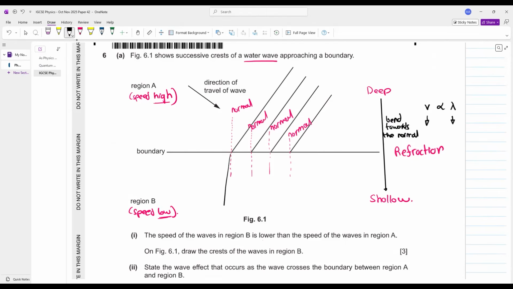Like this. ठीक है। हाँ जी, इस तरह से आपने इनको ड्रॉ कर देना। वेव फ्रंट्स बेंड towards the normal. Simple. And you can humbly realize the wavelength is decreasing between the wavefronts.